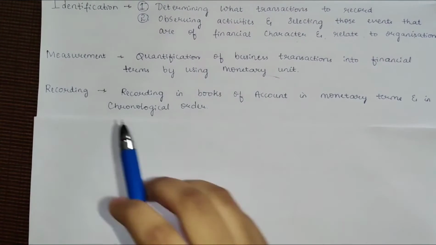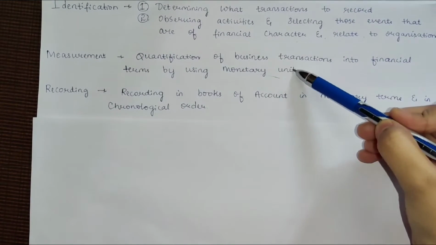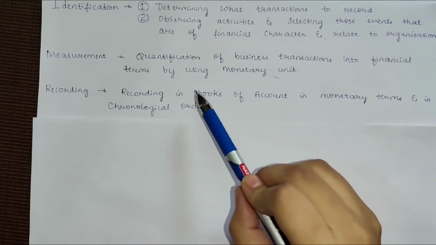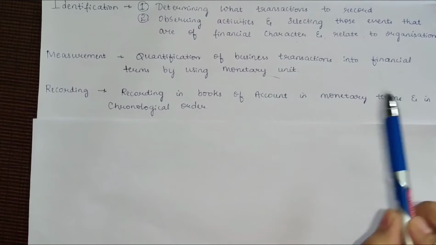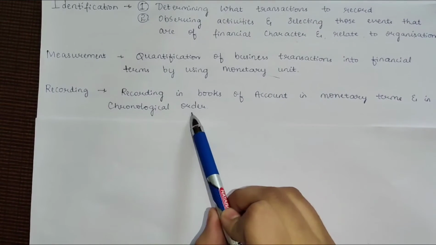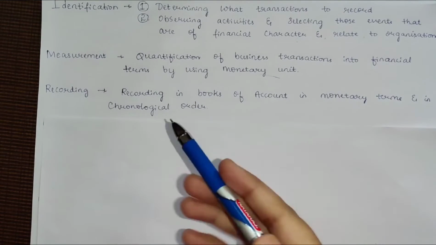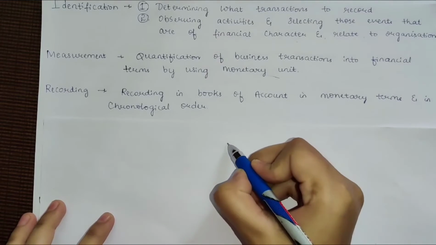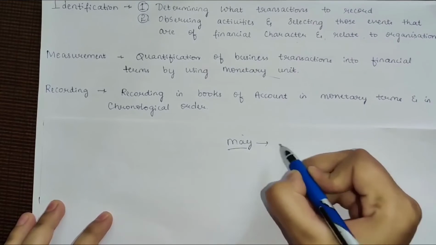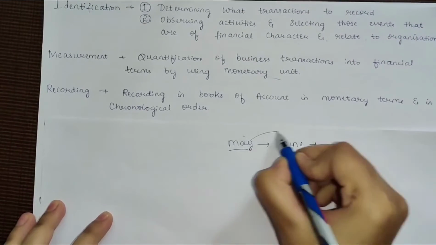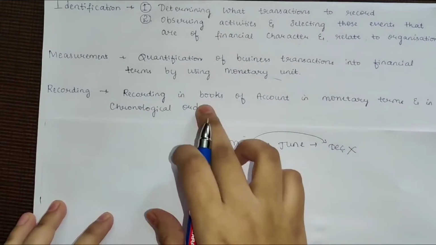The next is recording. Recording is done after identification and after the measurement. What do we have to record? The activities of business transactions in the books of account in monetary terms and in chronological order. Chronological order means the timeline. For example, if in May the transaction is involved, we have to record May first and then after that the June transactions, not directly the December transactions. That's the way of chronological order by the timeline.